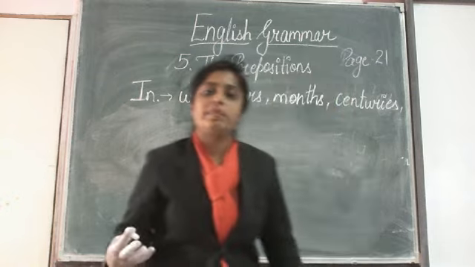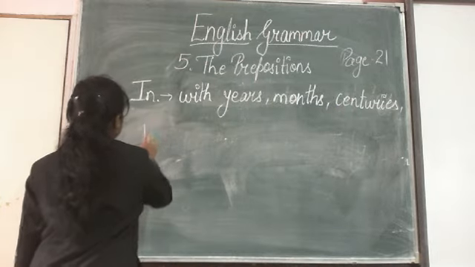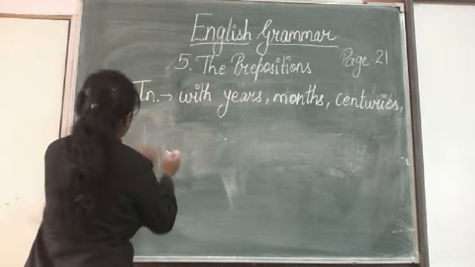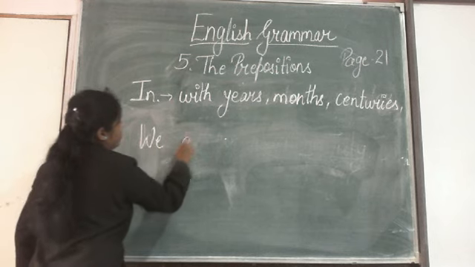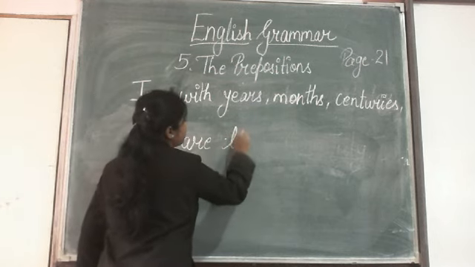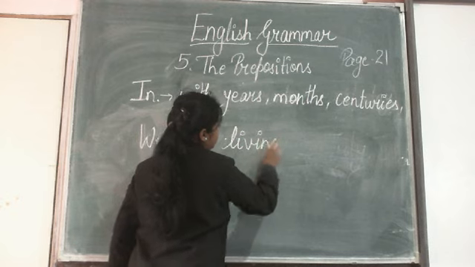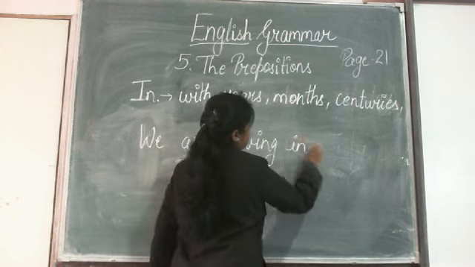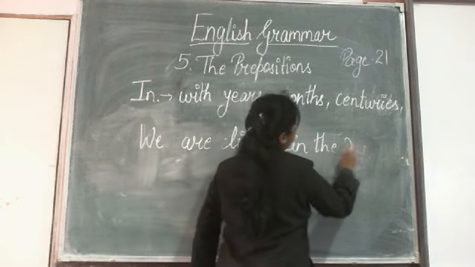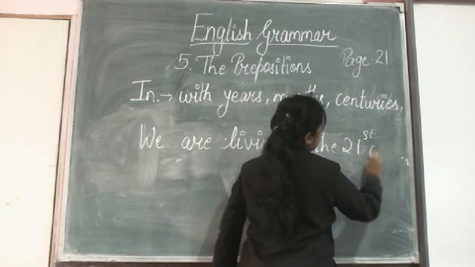कौन से सेंचुरी में हम रह रहे हैं? We are living in the 21st century.